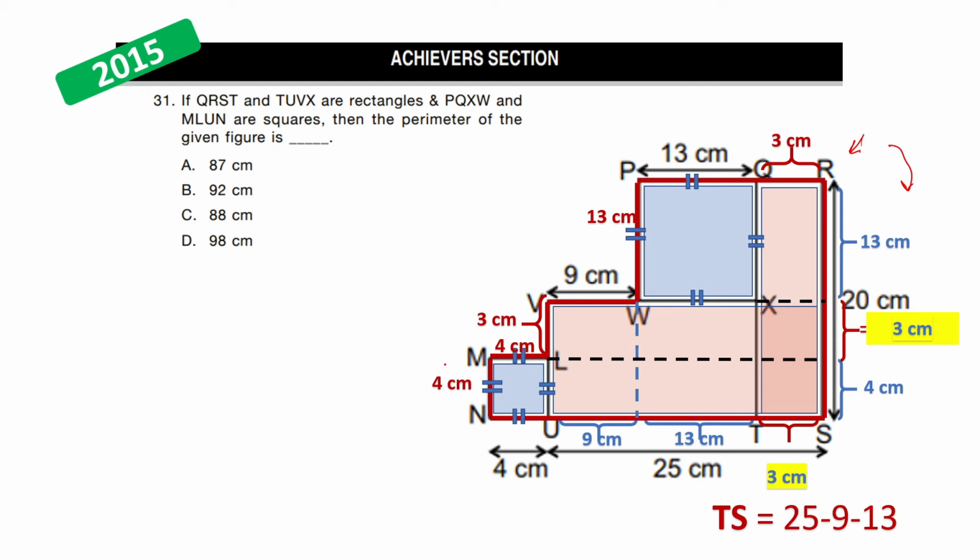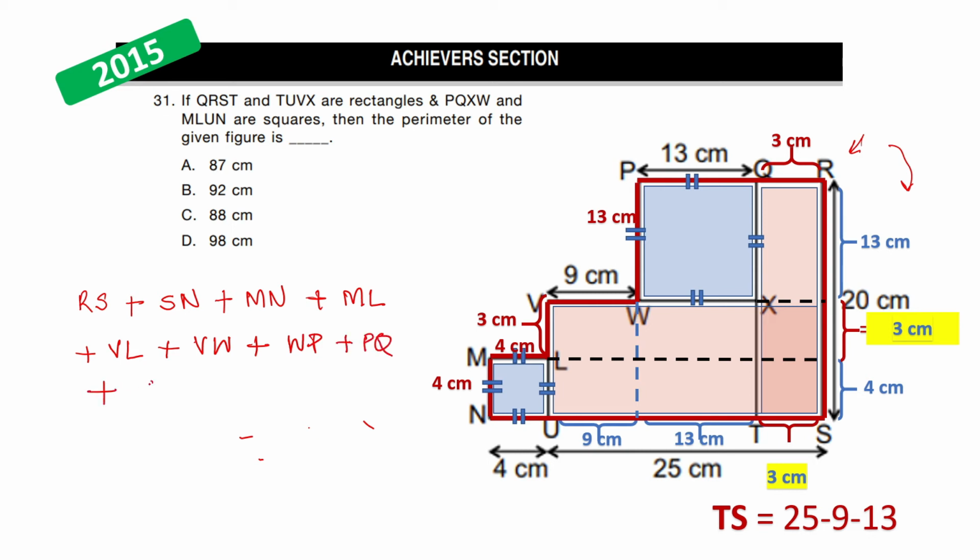They will be RS plus SN, the longer line, plus MN plus ML plus VL plus VW plus WP plus PQ and plus QR, ending in R. Now we replace these values: RS with 20, SN with 25 plus 4, which is 29 centimeters, this whole length. MN would be 4 centimeters, ML is 4 centimeters.